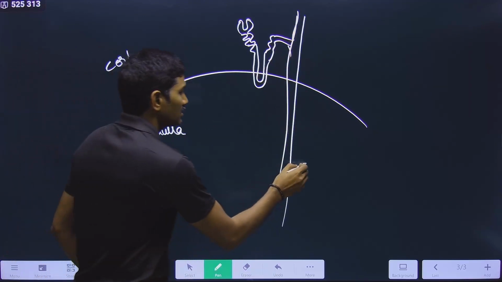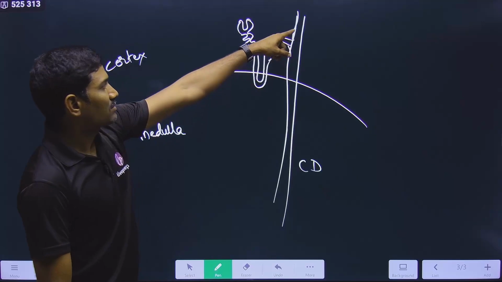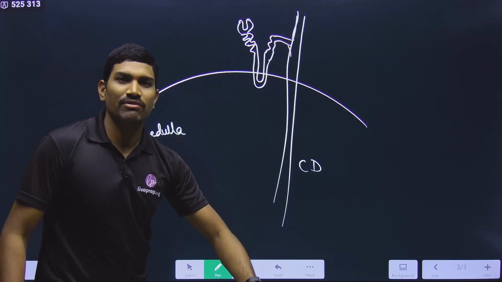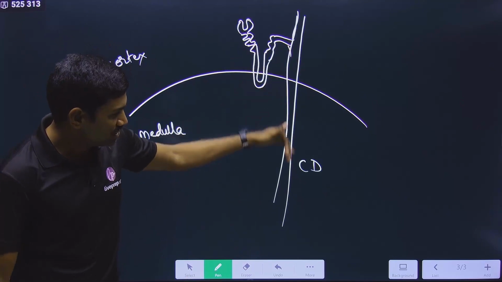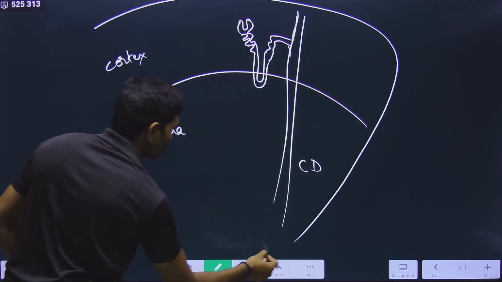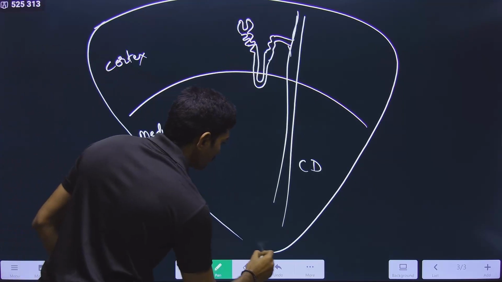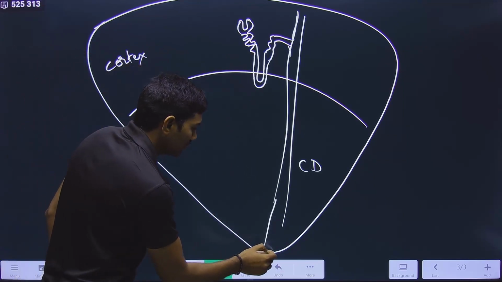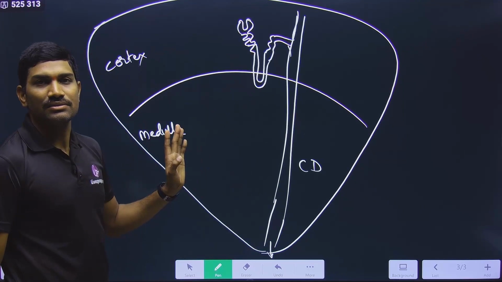The collecting duct starts in the cortex and moves into the medulla. From this medulla, it will enter into the renal calyx. In this way, it keeps on going. Suppose you are observing this as a conical structure. This is how it is present, and this is how it will open into this renal calyx.